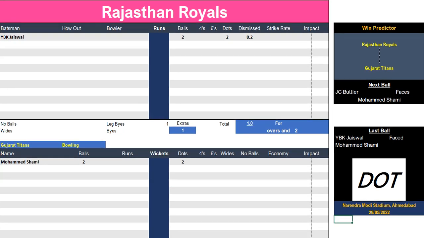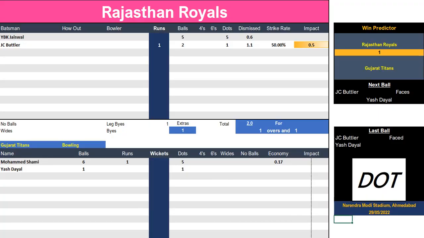What we've got here is the analysis replay of Rajasthan Royals versus Gujarat Titans at the Narendra Modi Stadium, Ahmedabad, on the 29th of May 2022. Another way of putting that, a quicker way of putting that, is this is the last IPL final, the final of 2022. So this is the ball by ball system that I've sort of written.